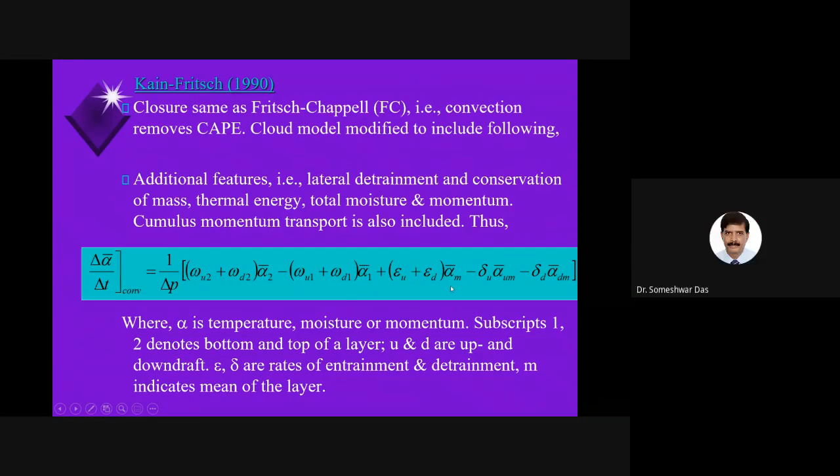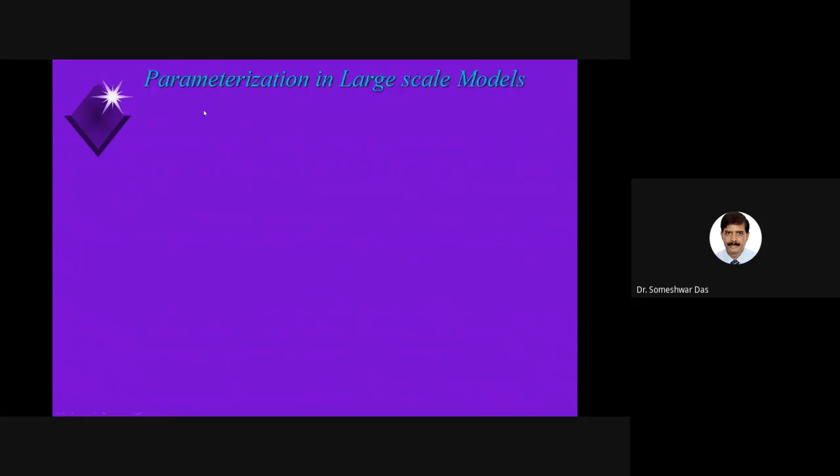Okay, good. So that was about the parameterization of deep convection in the mesoscale model based on the Kain-Fritsch scheme. Now we talk about the parameterization in the large scale model. Did I start that, or was I disconnected here?